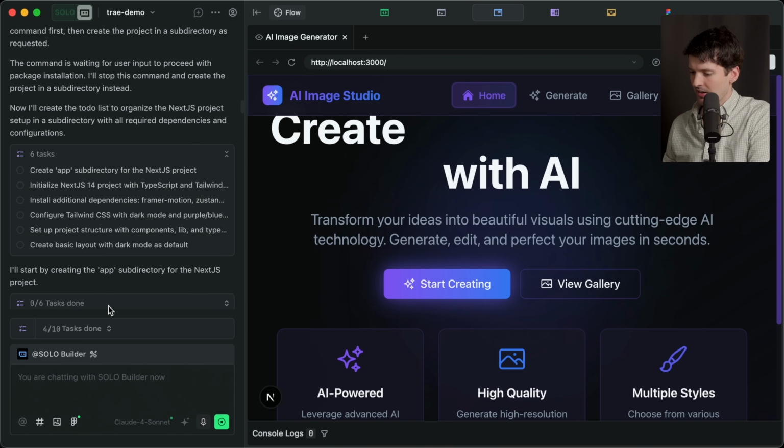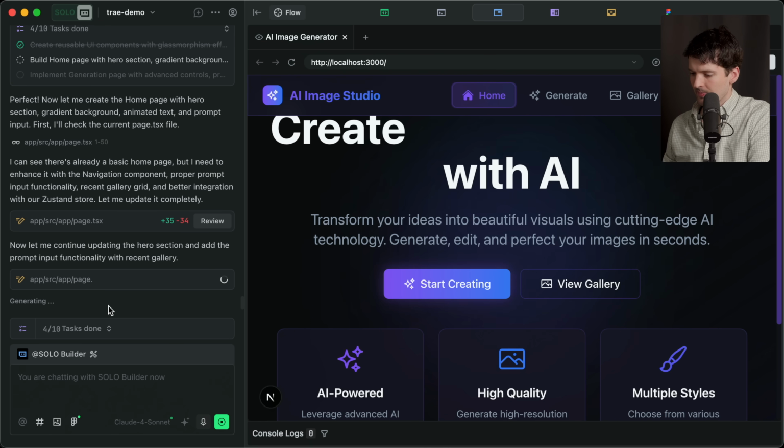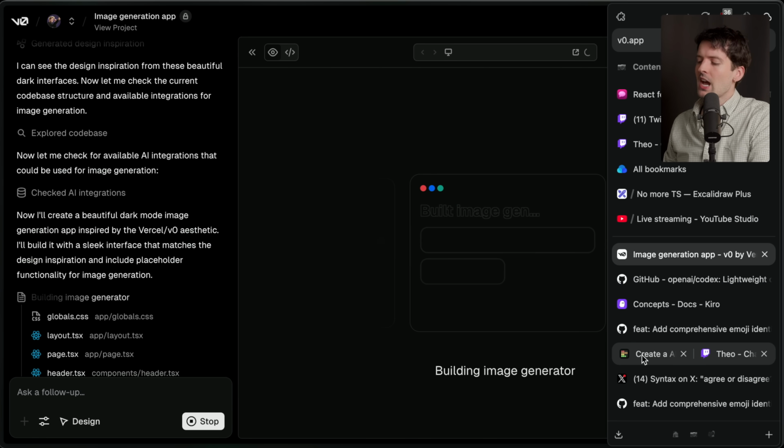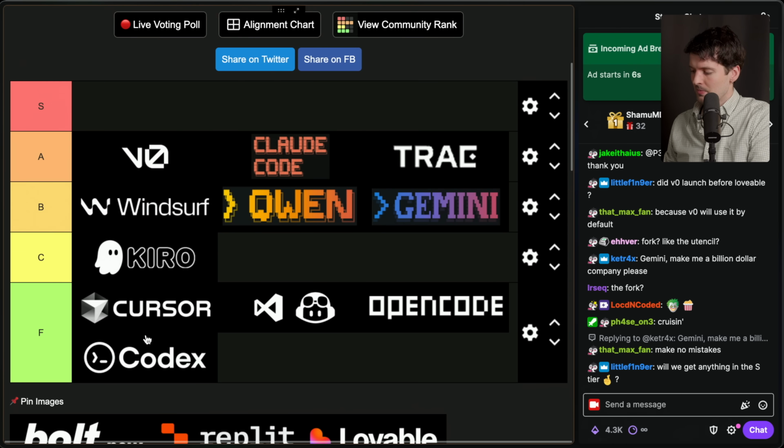How's Trae doing in the background here? It's on task 4. It's funny, all of the other vibe coding tools I used, at least the terminal ones like Claude Code, Open Code, and Codex, and even Cursor, were able to whip through this in like under 2 minutes. We're like 15 in on Trae. I don't think vibe coding means fast necessarily, but I would expect it to be less slow.